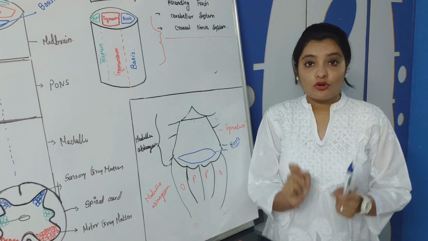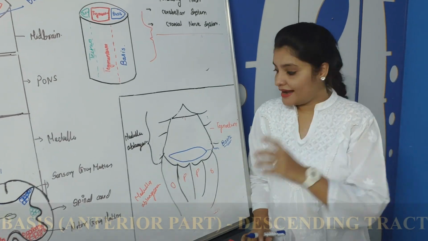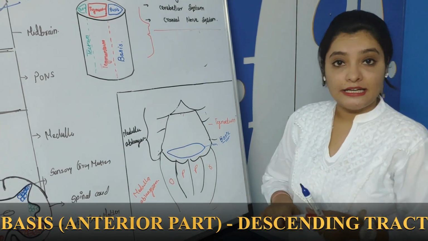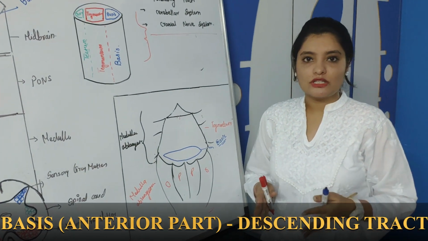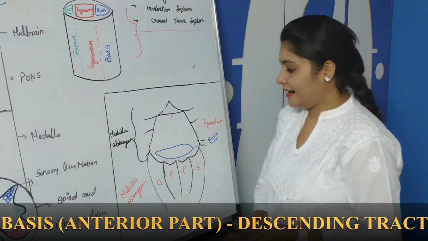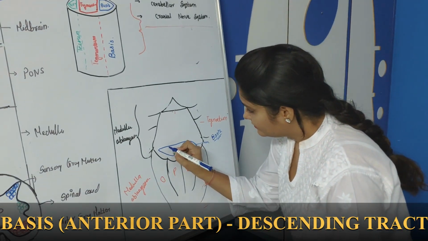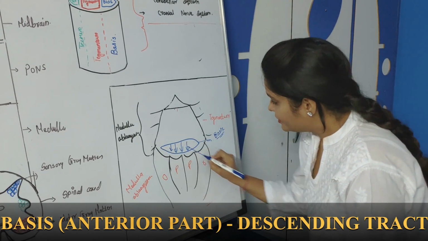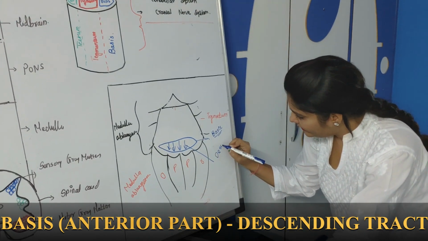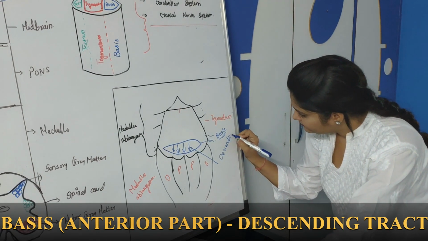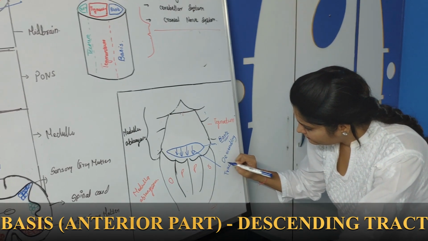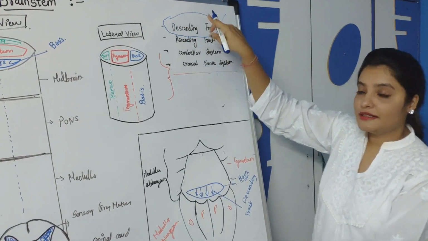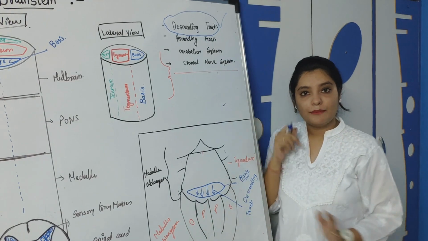That means most of the descending tracts are passing through the basis. So the basis consists of all the descending tract fibers. Which fibers? Descending tract fibers. So this is the first system. We have covered that the descending tracts are passing through the basis.